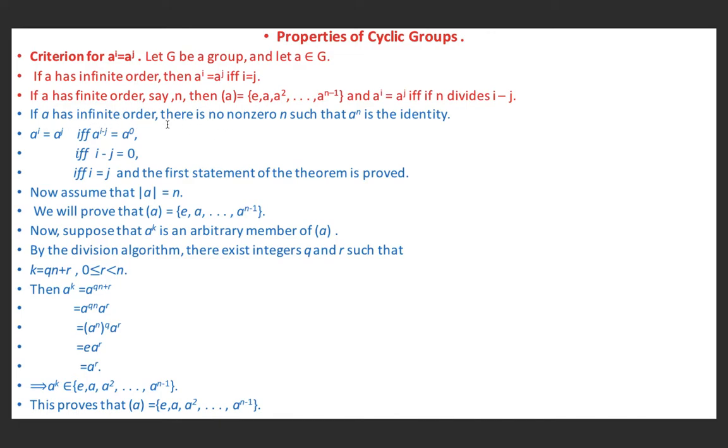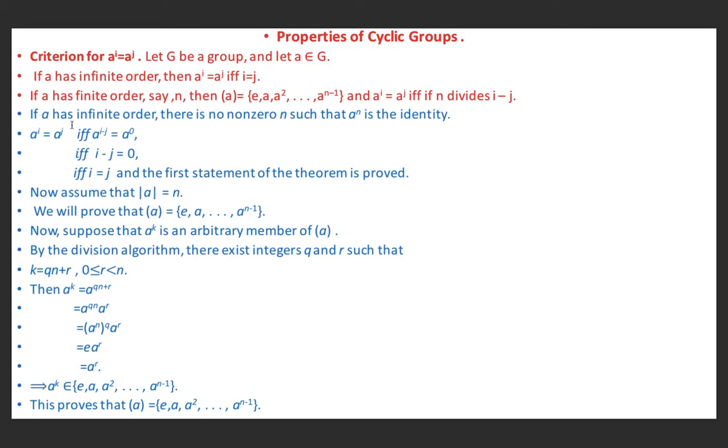If a has infinite order, then there is no non-zero integer n for which a^n is equal to e. So if a^i equals a^j,